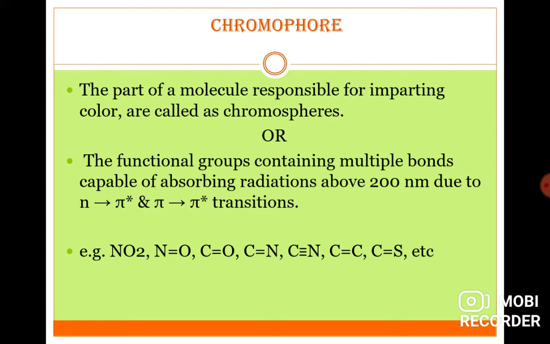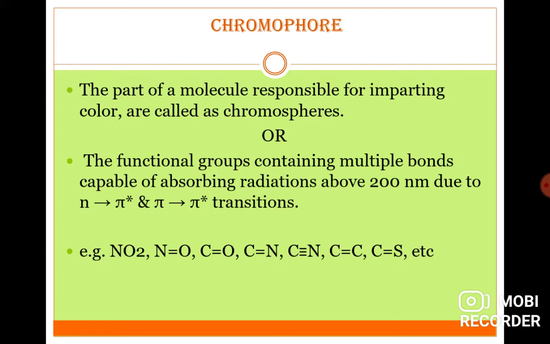So what is a chromophore? The part of a molecule responsible for imparting color is called a chromophore. The functional groups containing multiple bonds capable of absorbing radiation above 200 nanometer, like double bond or triple bond, do so due to n to pi star transition or pi to pi star transition.